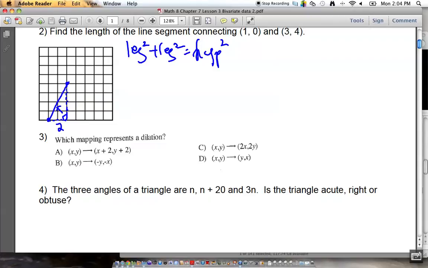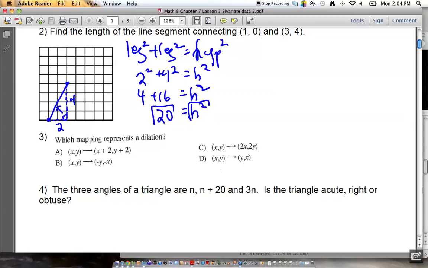This side has 4. Just count it. So 2 squared plus 4 squared equals the hypotenuse squared. 4 plus 16 is hypotenuse squared. So 20 is hypotenuse squared, and then we square root both sides, and I get that h is the square root of 20.